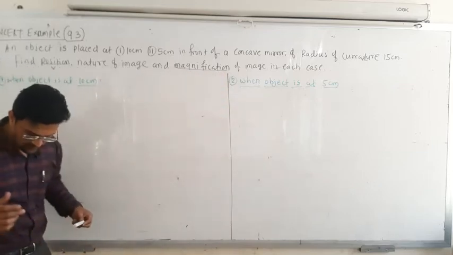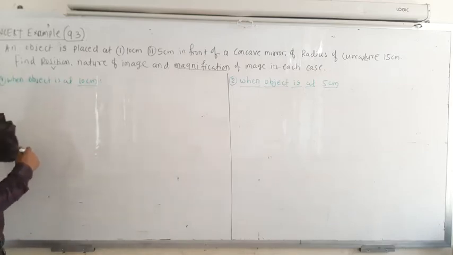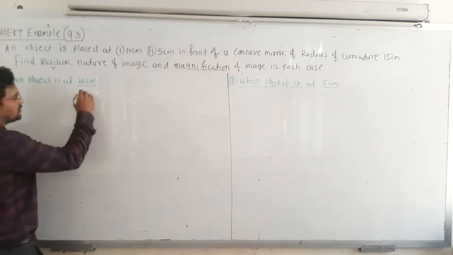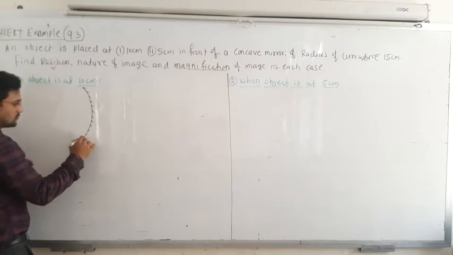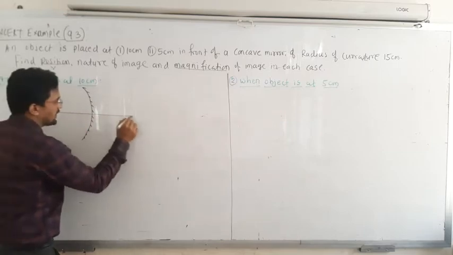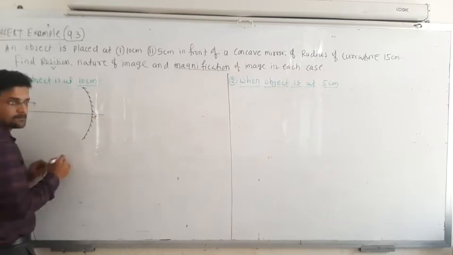Okay, so first of all we will take the object when it is placed at 10 centimeter in front of the concave mirror. So I will roughly draw a diagram. So this is a concave mirror, and this is the principal axis. Okay, so this is the pole.